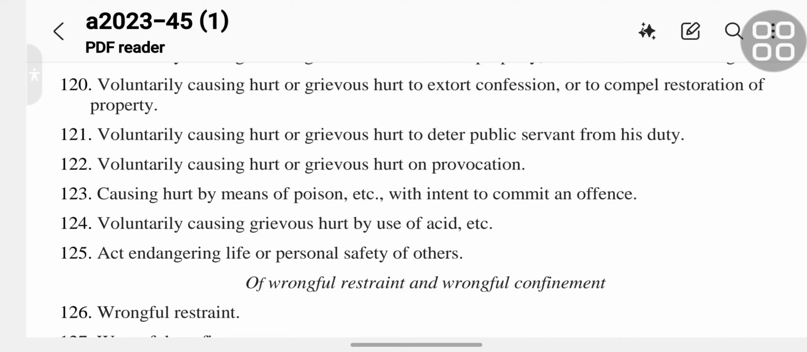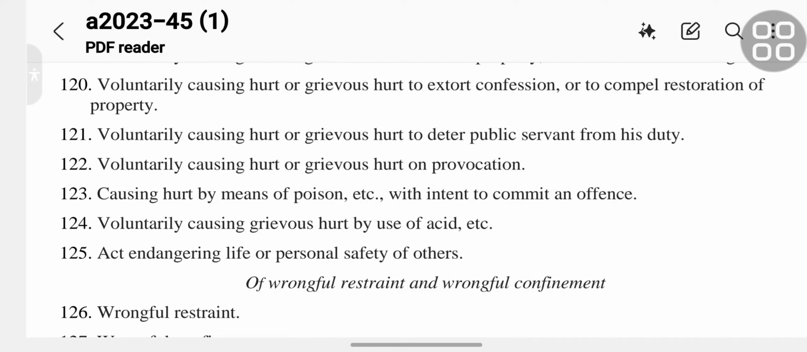123 causing hurt by means of poison etc. with intent to commit an offence. 124 voluntarily causing grievous hurt by use of acid etc.